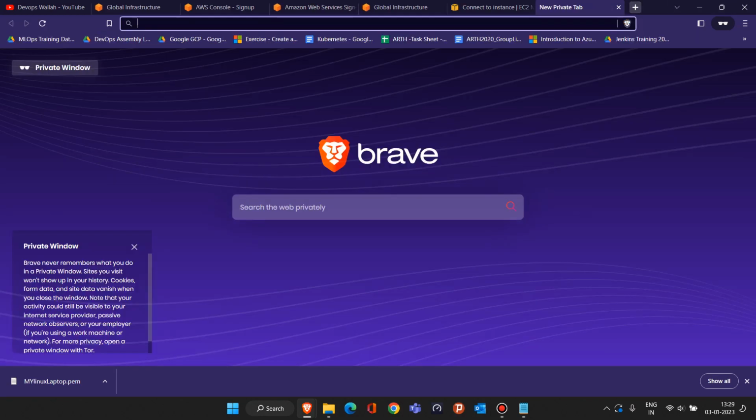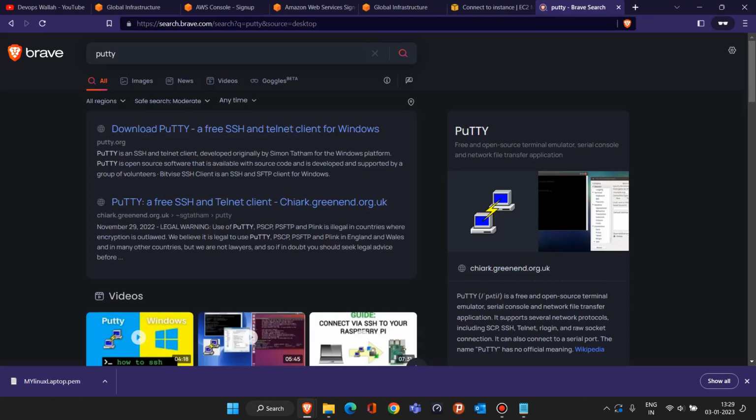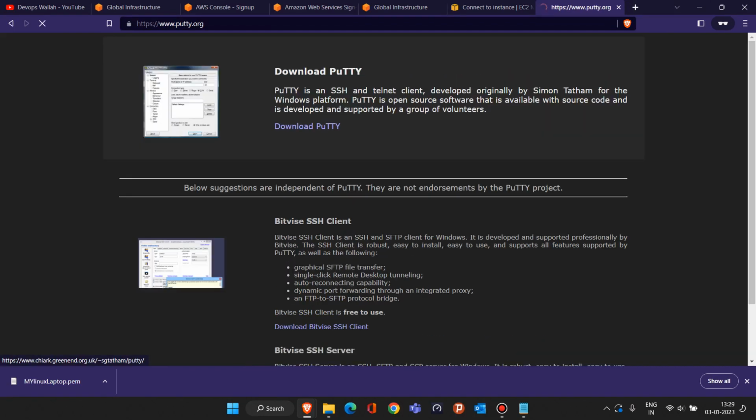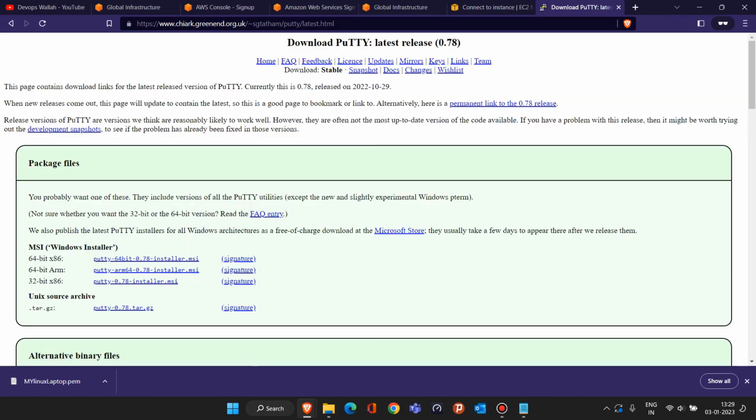So if you search in Google for Putty, you will see this page. In this page they are saying download Putty. Click on that. And again, Putty is software which can only run on Windows. So if you want to run Putty on Mac OS, that will not work.